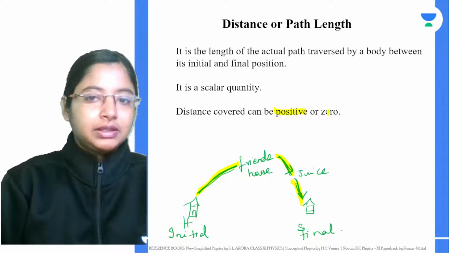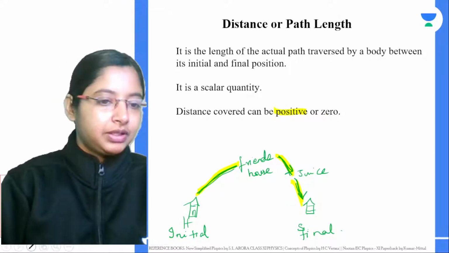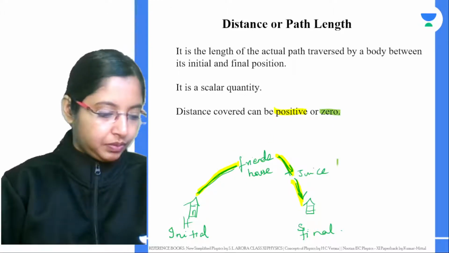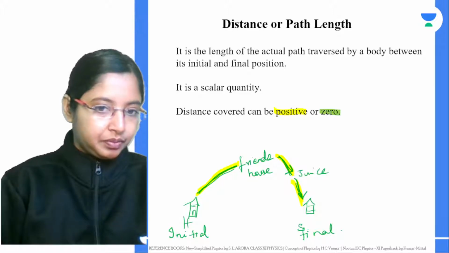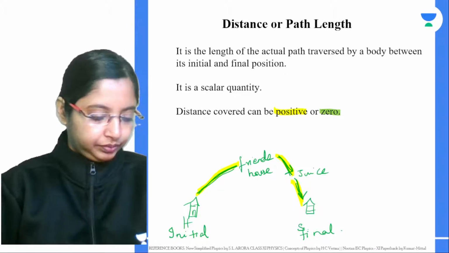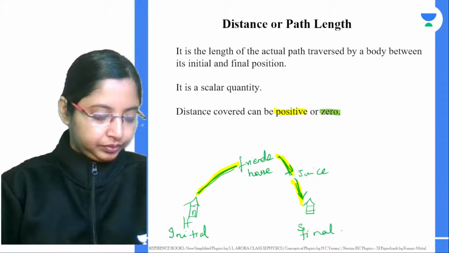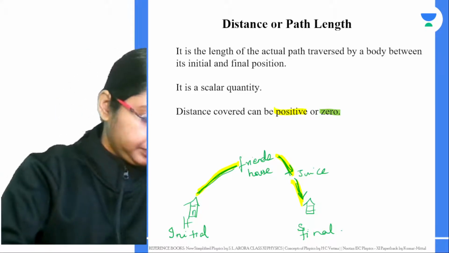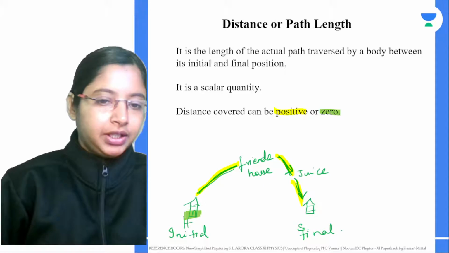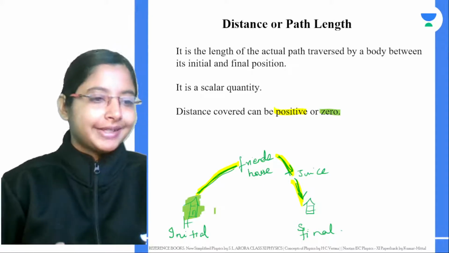What do you mean by distance covered being 0? When will this distance covered be 0? The distance covered would be 0 if in case you're staying at home, whenever the object is at rest, right?